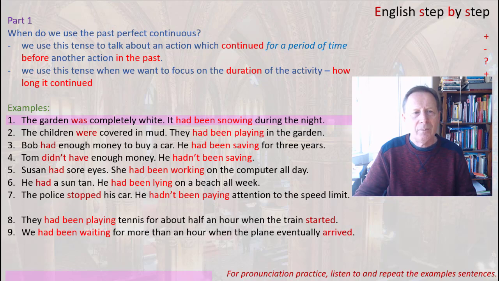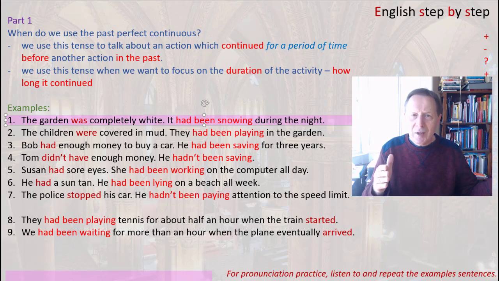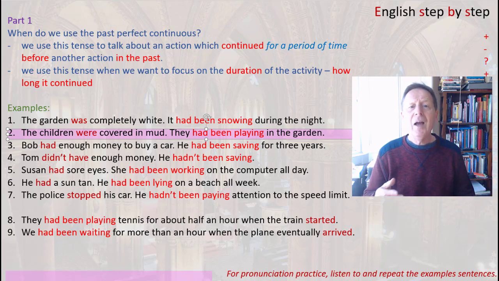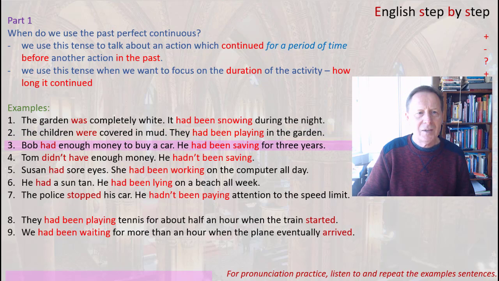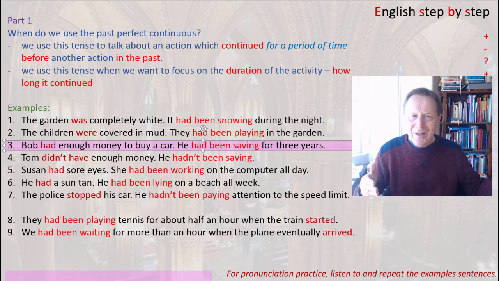Example number 1. The garden was completely white. Why? It had been snowing during the night. Example number 2. We can also use the question why. The children were covered in mud. Why? They had been playing in the garden. Example 3. Bob had enough money to buy a car. Why? He had been saving for 3 years.